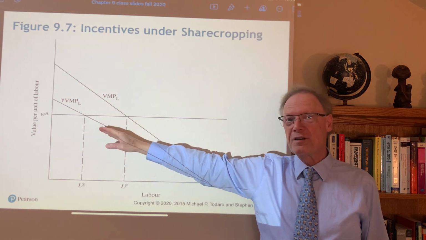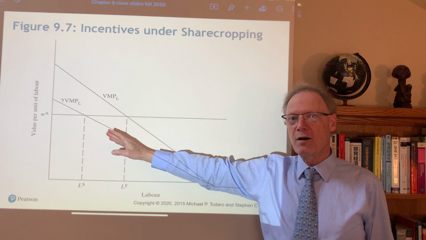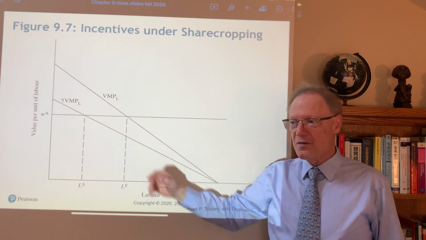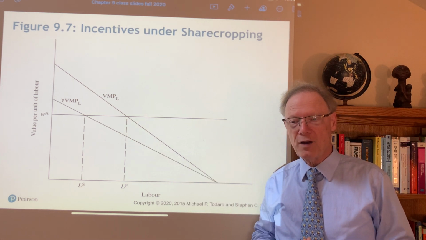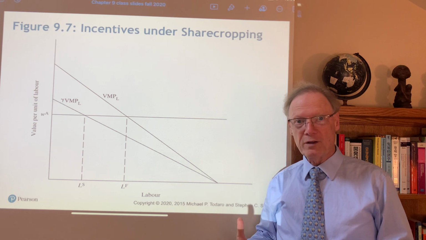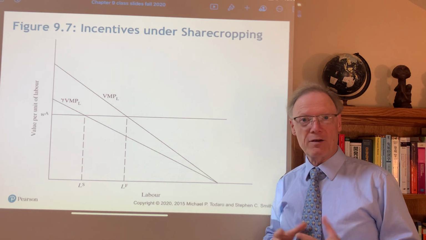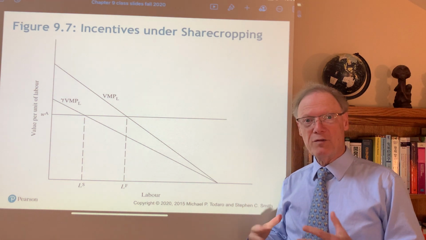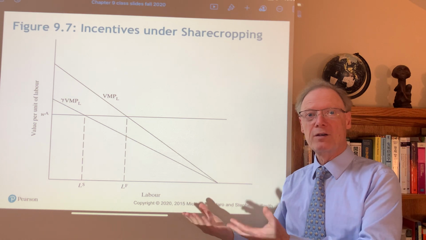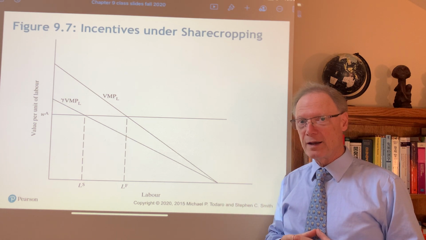The sharecropper receives some fraction gamma of their output. That's the share tenancy contract. You get to rent the land, but instead of paying a fixed amount of rent, the rent is that you give some fraction of your output to the landowner.